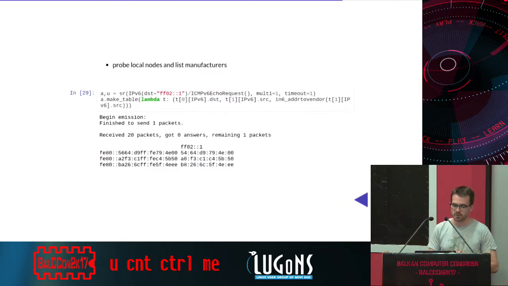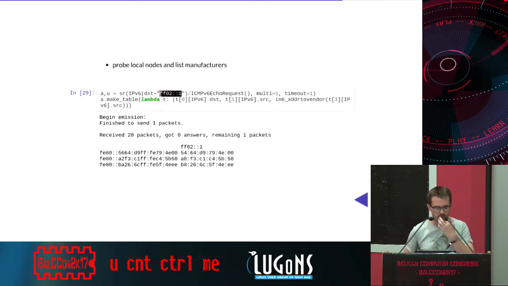What you can do also is probe local nodes. There's a little bug on the screen. FF02::1, that's a specific address. It's like the broadcast address in IPv4, 255.255.255.255, and so on. So if I'm pinging this address, all nodes on the link will reply.